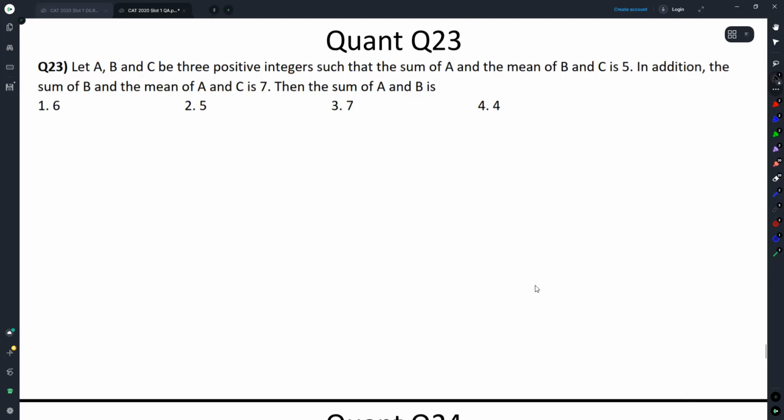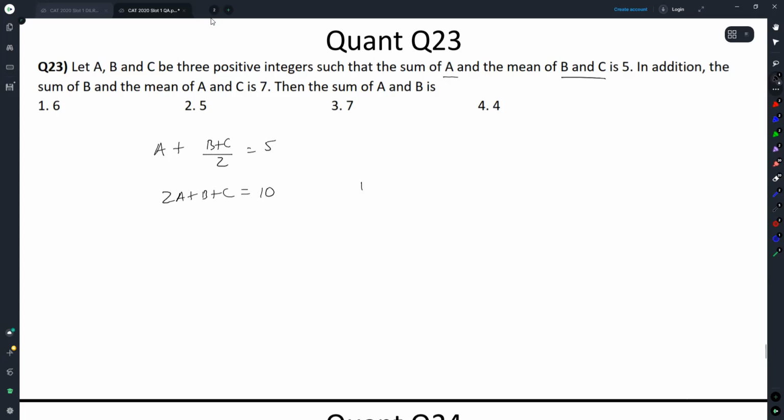Let A, B, C be 3 positive integers such that the sum of A and the mean of B and C is 5. This one, I was flustered in the beginning and then later on got around to understanding what this question is saying. So A plus (B plus C)/2 is equal to 5, or 2A plus B plus C is equal to 10.